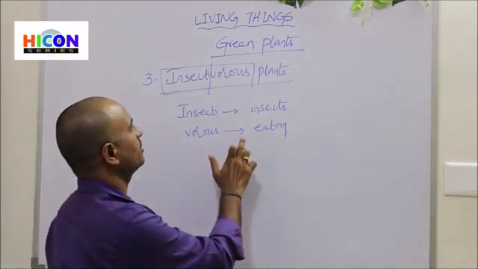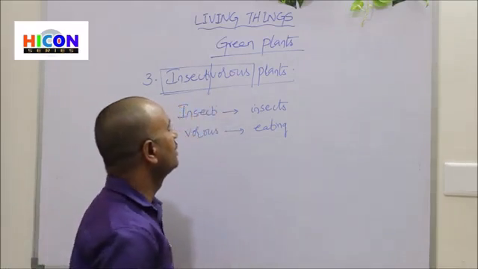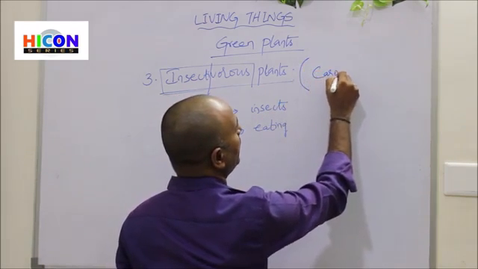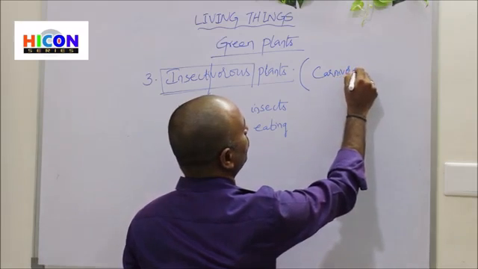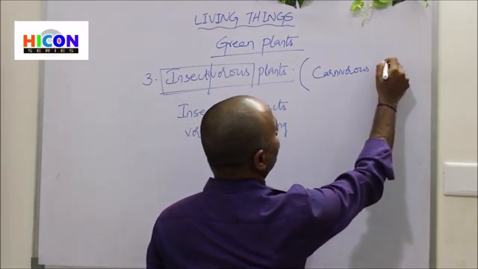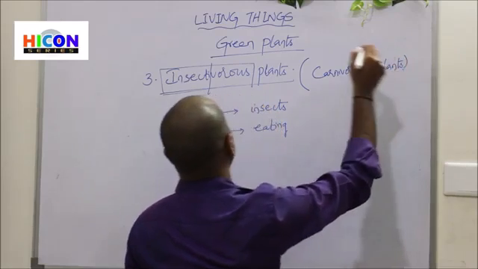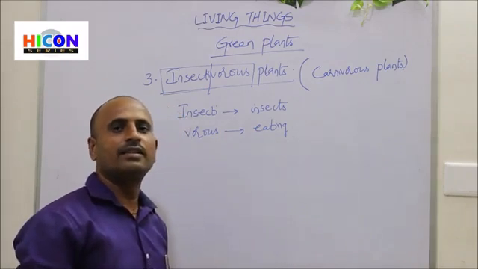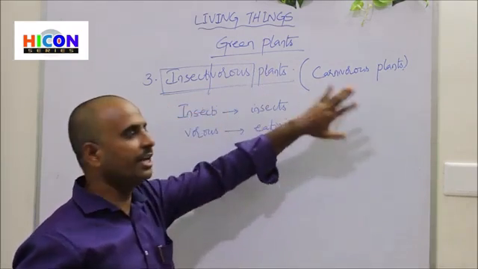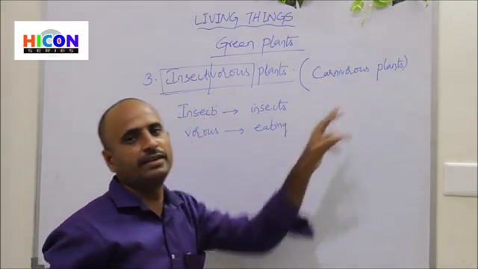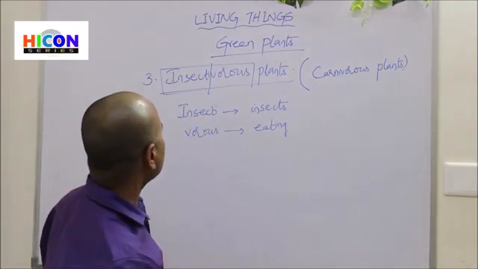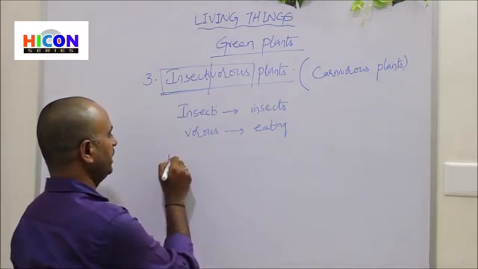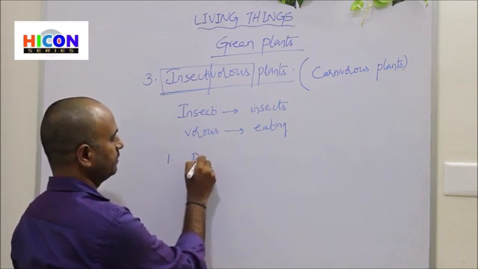These plants are also called carnivorous plants. So another name for these plants is carnivorous plants. There are two names for these plants: one is insectivorous plants, and the other is carnivorous plants. The first example for the insectivorous plants is the pitcher plant.